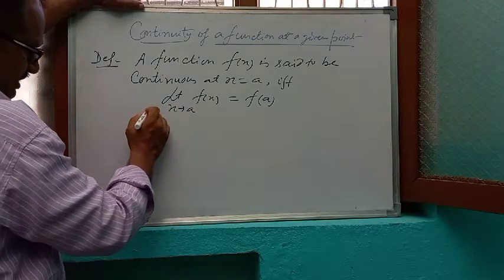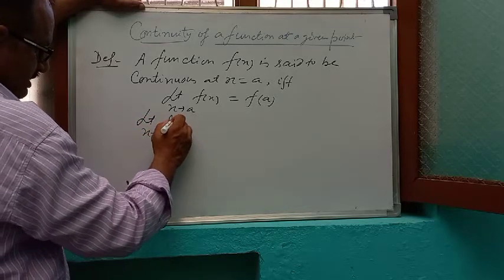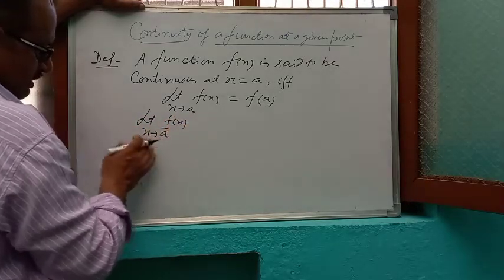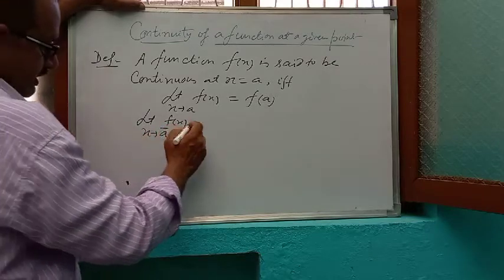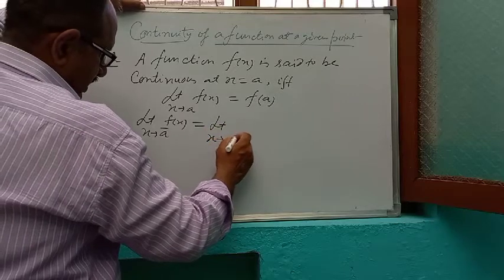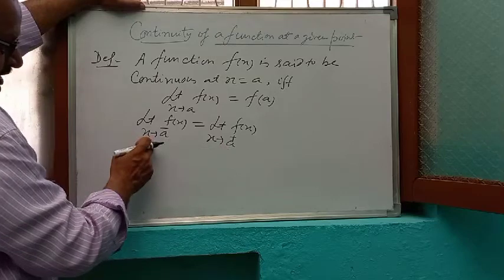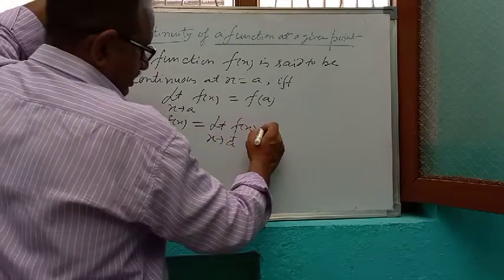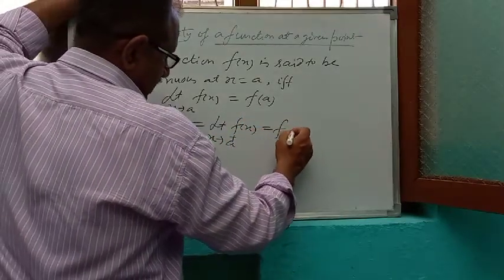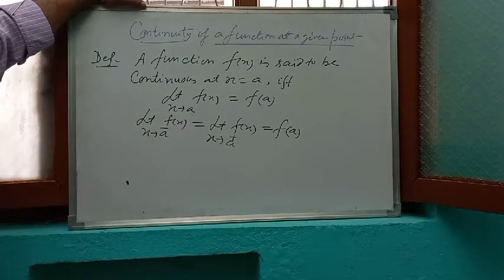Limit of the function means left hand limit. Left hand limit is denoted as limit x tends to a minus f(x), means we are moving towards a from the left side, is equal to limit x tends to a plus f(x), the right hand limit. If left hand limit and right hand limit both are equal and it is equal to f(a), then we can say that the function is continuous at the point x is equal to a.